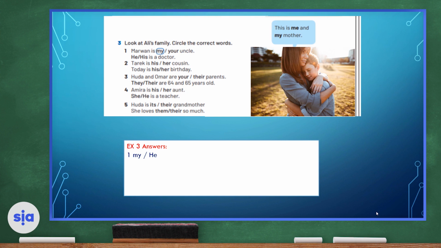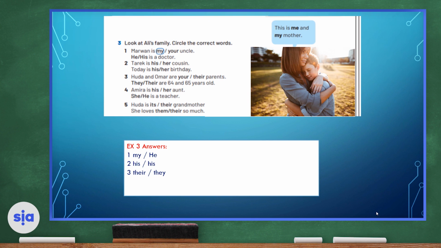Tariq is his or her cousin, and today is his or her birthday. If we say Tariq is, we must say that he is his cousin. As for today is his birthday, we are using the male pronouns, not female. Let's move on to number 3. Huda and Omar are your or their parents. Okay, if we're talking about pronouns, we're going to be using their parents. Huda and Omar are their parents.